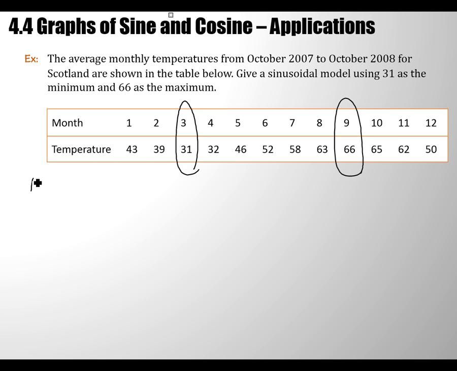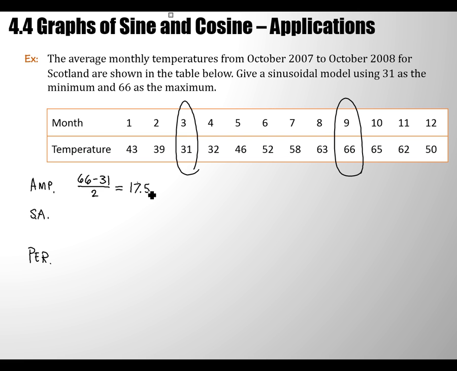All right, so again, I'm going to think about what the amplitude is, what the sinusoidal axis is, and what the period is. What's the amplitude? Let's start with whichever one you like. The amplitude would be 66 minus 31, divided by 2. 66 minus 31 is 32? Can someone confirm that? It's 17.5. She's correcting you, but your process is right. That's what counts. Good job. 17.5, do you agree?